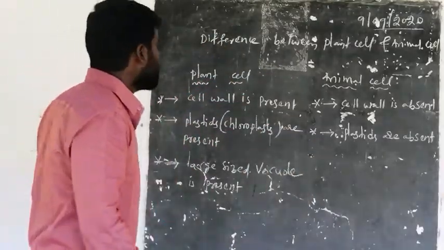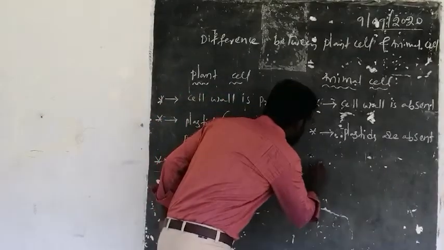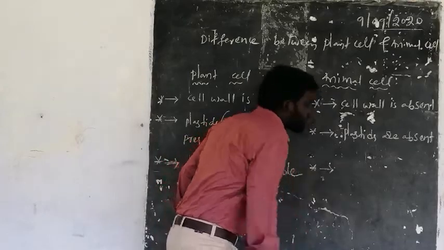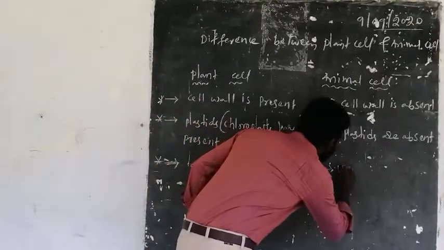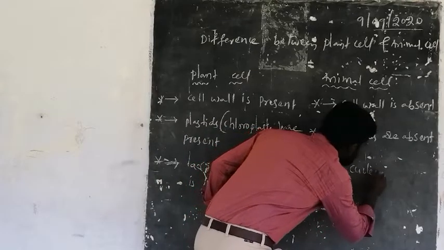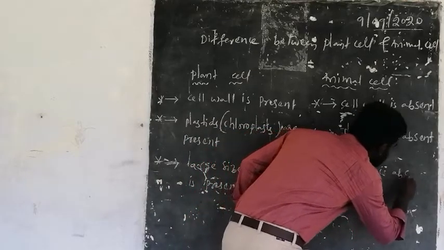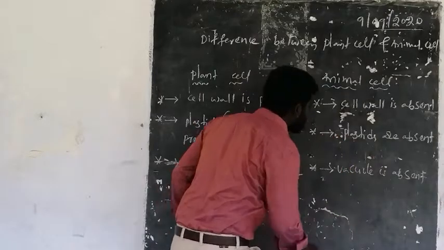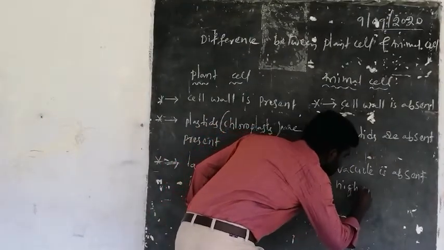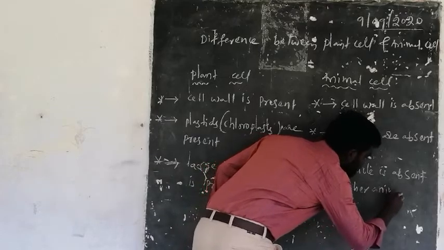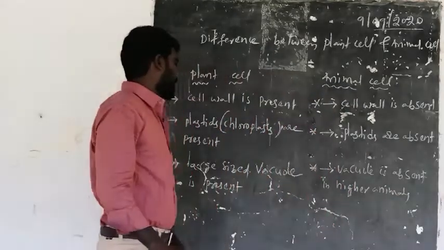In animal cell, vacuole is absent in higher animals.